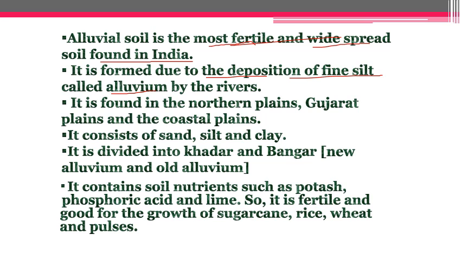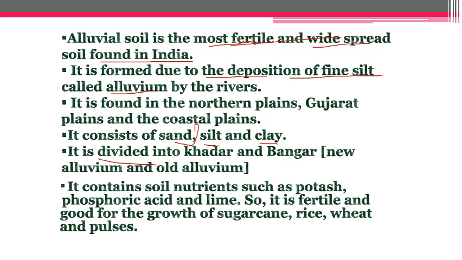Okay, now it is found in the northern plains, Gujarat plains, and the coastal plains. Just now we saw the map in which it is found in the regions of northern plains, Gujarat plains, and the coastal plains. Now it consists of sand also, silt, and clay. Sand is a little bit coarser particle. Silt has a particle size very small as compared to sand, and clay is again the sticky substance, with very small particle size.